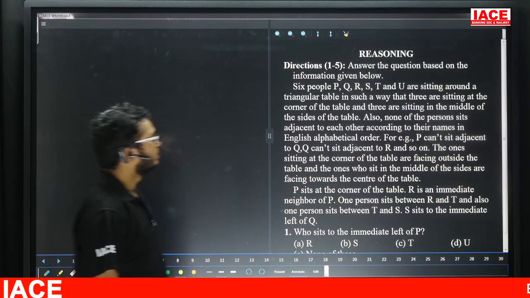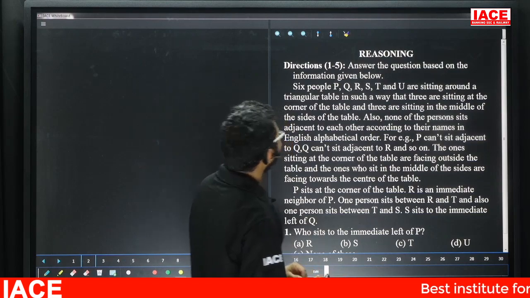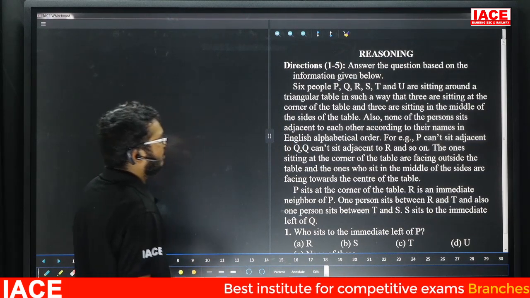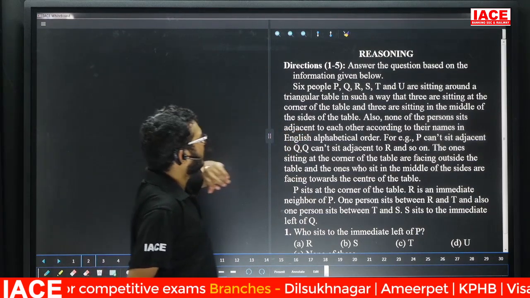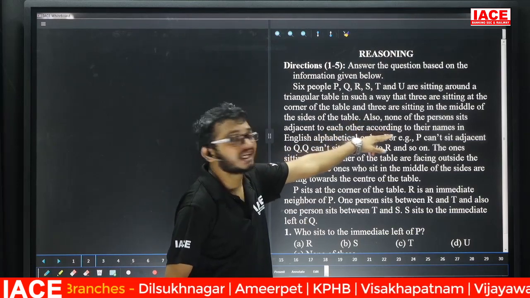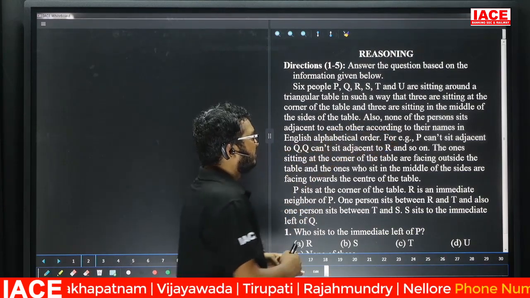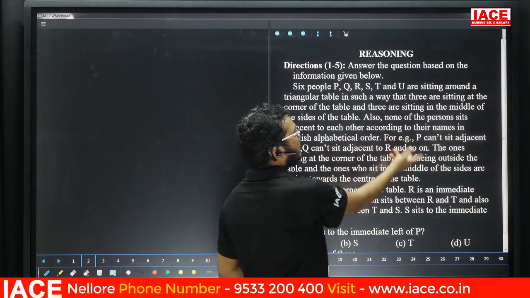Okay, friends. Question number 1 to 5. Six people P, Q, R, S, T, U are sitting around a triangular table in such a way that three of them sit at the corners of the table and three sit in the middle of the sides. Also, no person is adjacent to another according to their names in the English alphabetical series. That means P can't sit adjacent to Q, Q can't sit adjacent to R, and so on.